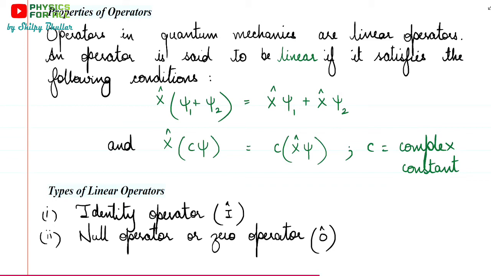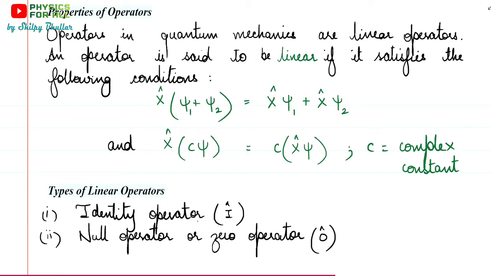You must have studied the identity matrix. Even quantum mechanics actually deals with matrices. When you study further topics, you will see that at most places we make use of matrices to understand the operators and the terms.